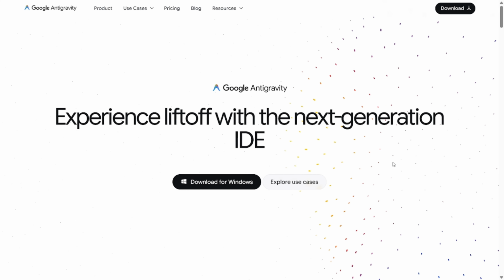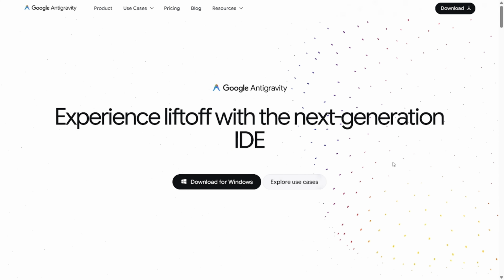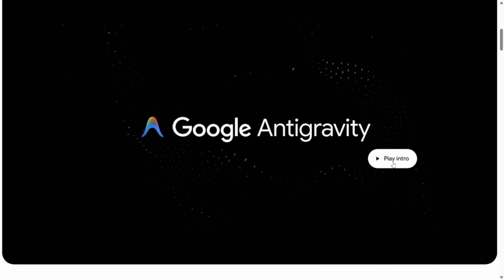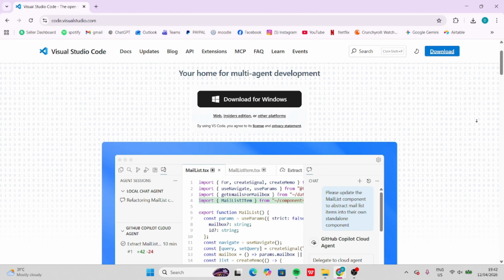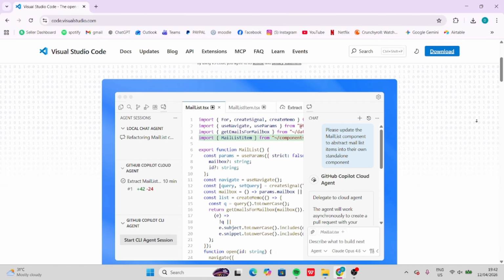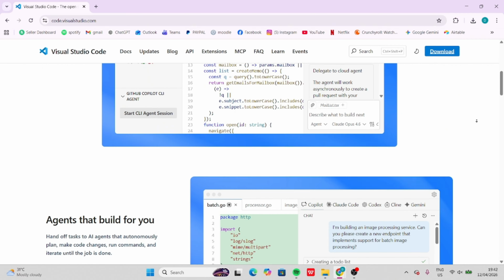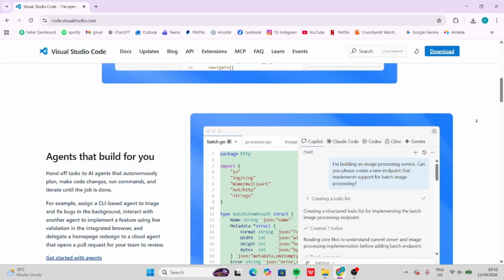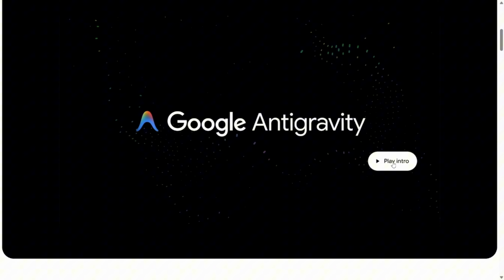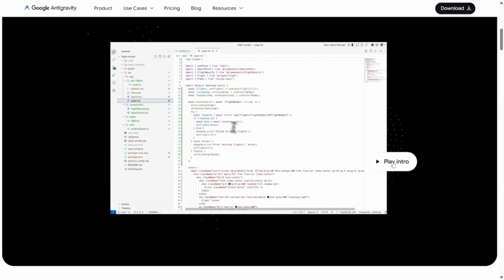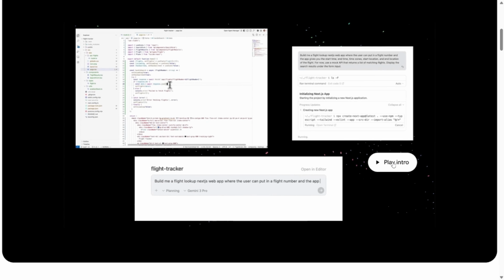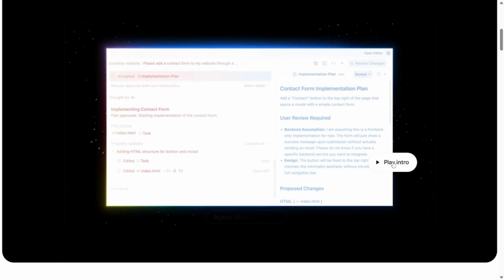After spending time with both Google Antigravity and VSCode, I want to share my honest comparison based on real use, not sponsorships. Both tools help developers write, edit, test, and manage software projects, but they take very different approaches. VS Code follows a traditional editor-first model, while Google Antigravity is built around an agent-first workflow where AI can help plan, code, and execute larger tasks.